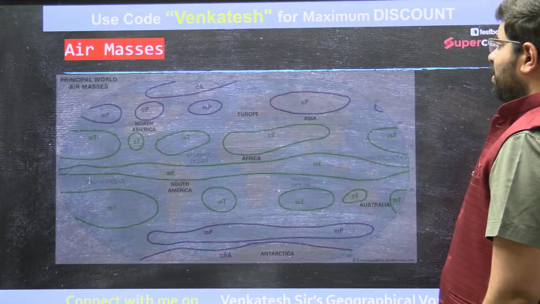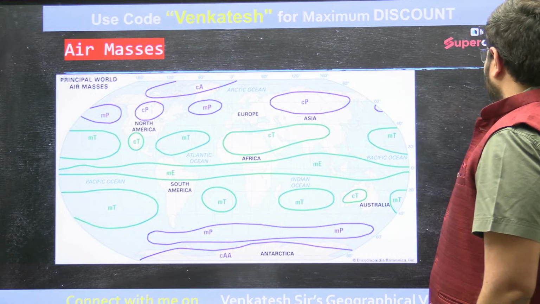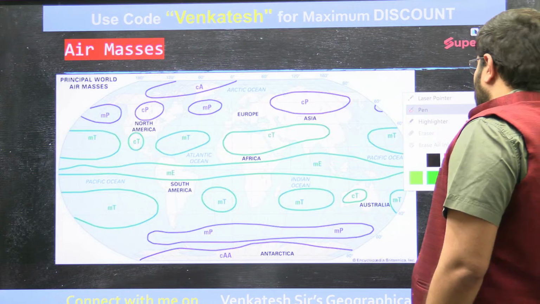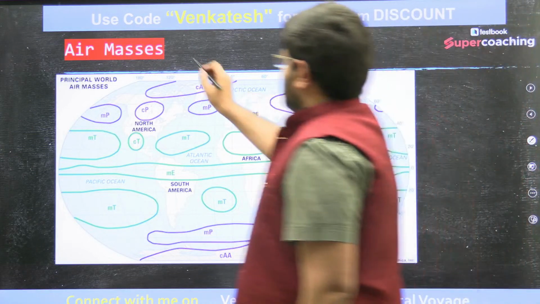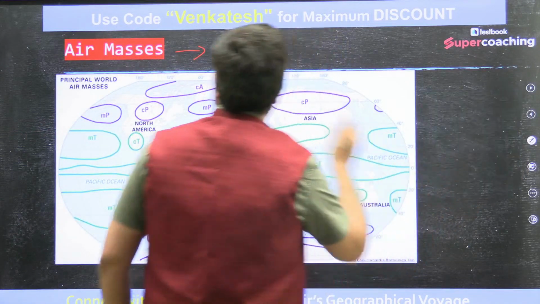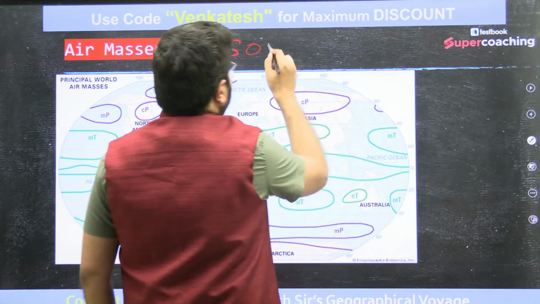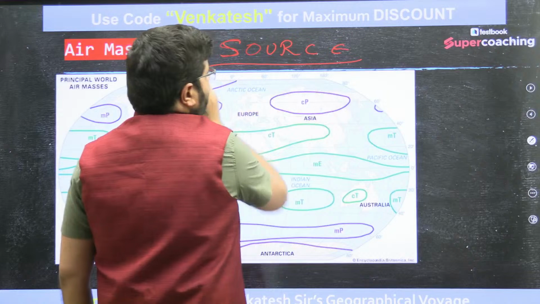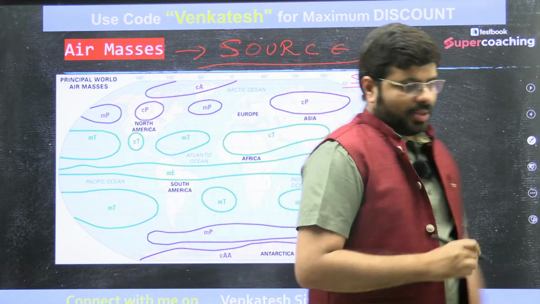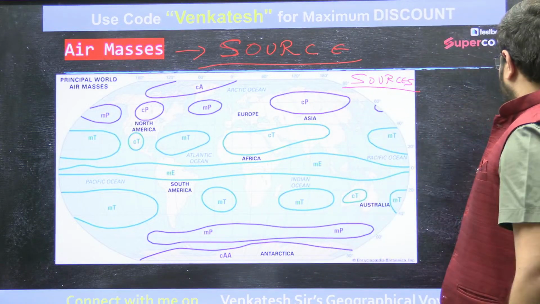Definitely there are some areas which we need to call the source regions of air masses. Where do you think these air masses will have their sources?